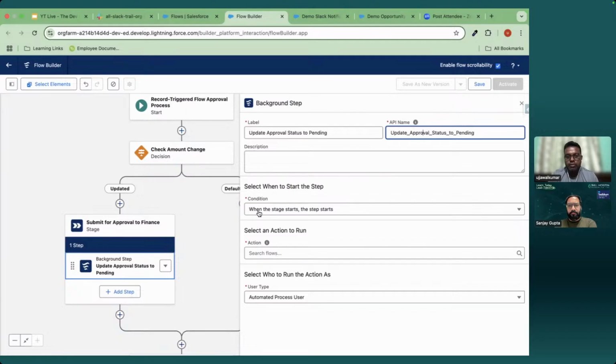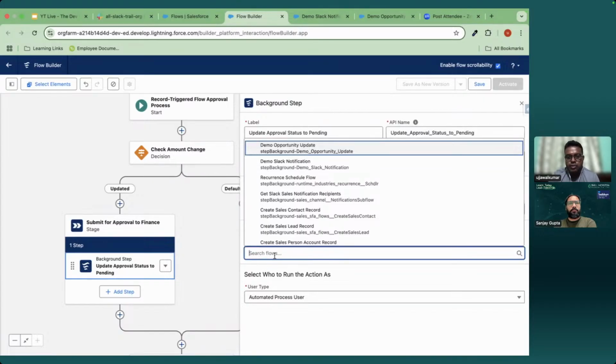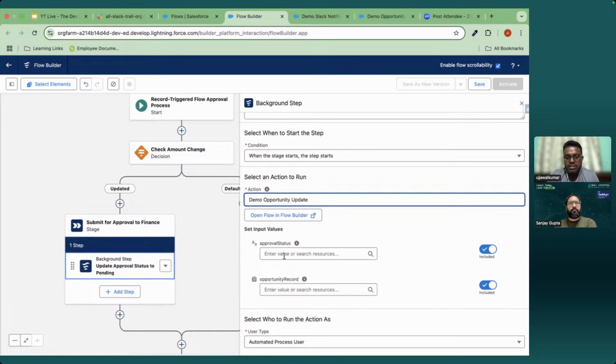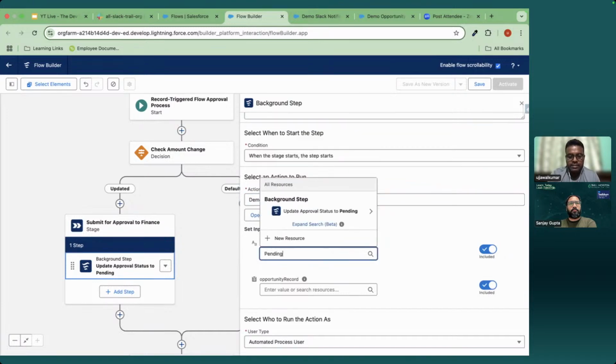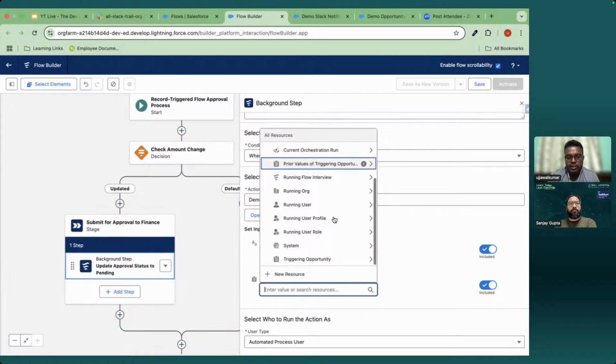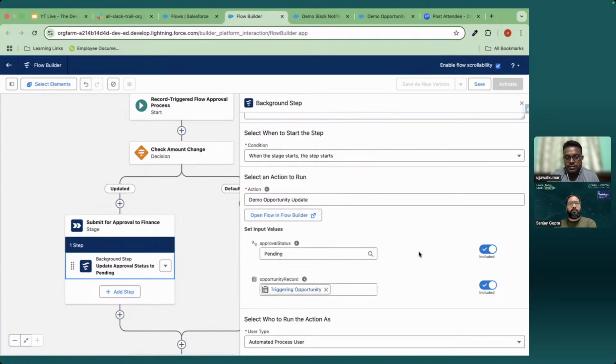So for that one, when the stage starts, the step starts. That means when the record enters a stage, this will be the first step we have to do. So we have to start this step, and what action will we add? We have created our demo opportunity update. So we will pass the value pending, and we will pass the triggering record. Okay. So now, whenever the record enters this stage, the status of the record will be set